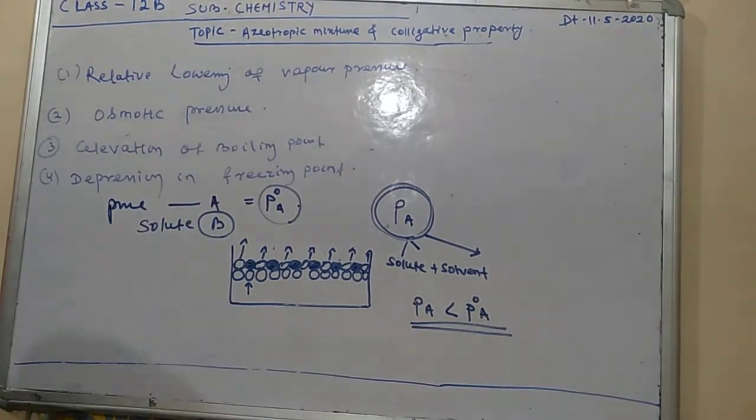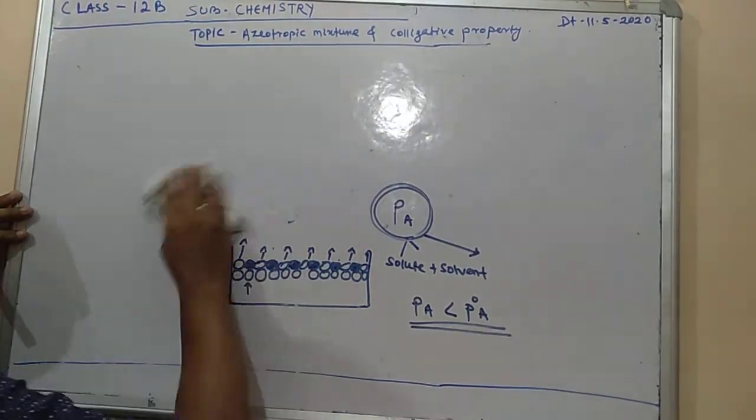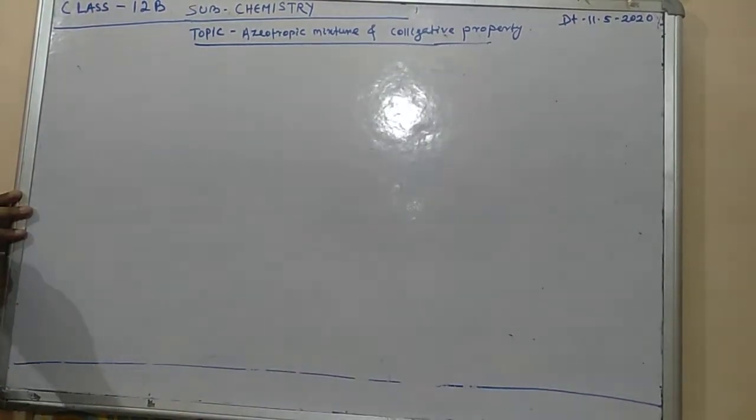And in the next step, try to observe what I am going to explain. Second point is what? From Raoult's law, what are we doing?